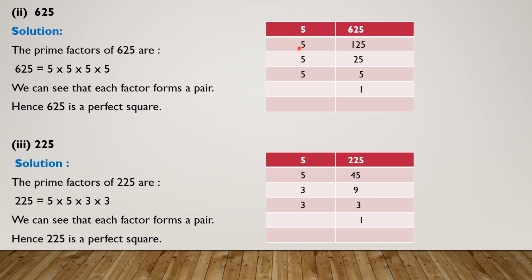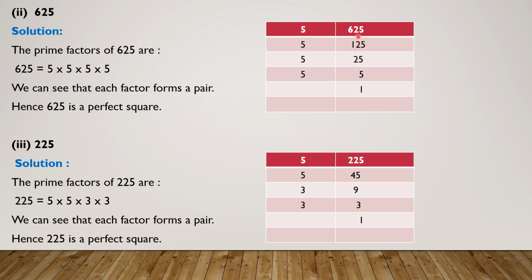Now students, see all of these prime factors. Are they in pairs? Yes. Look at the first pair. The first pair is 5 and 5. The second pair is 5 and 5. These pairs of prime factors show that this is a perfect square. If we had one more 5 over here and there was no pair for that 5, then this would not be a perfect square. Since we have the factors in pairs, we will say that this is a complete square.